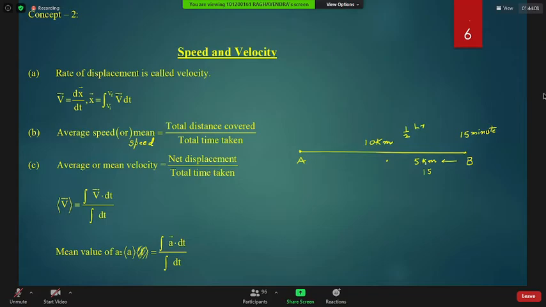Then you met Medhans. You talked to Medhans for 15 minutes. Understanding me? Yes, sir. And then further you took 15 minutes to come back to your home. Understanding me? Tell me your average speed from your house to Medhans.